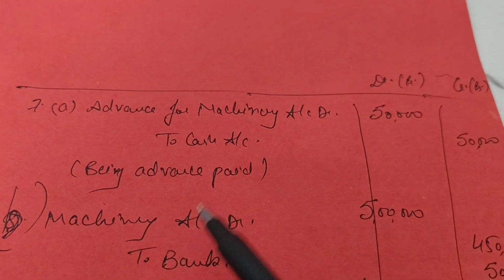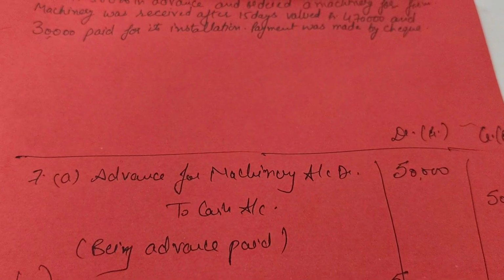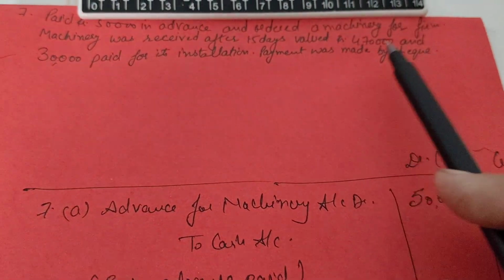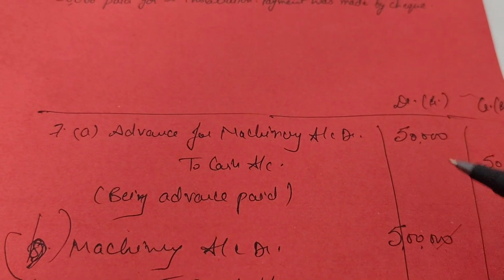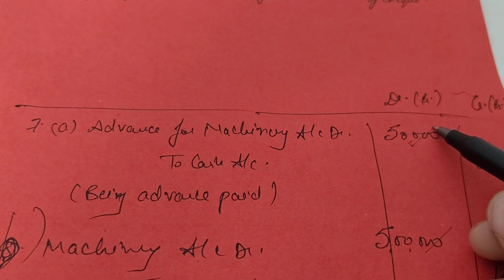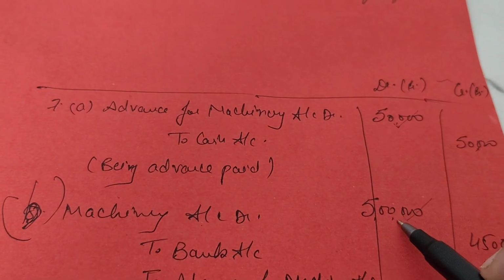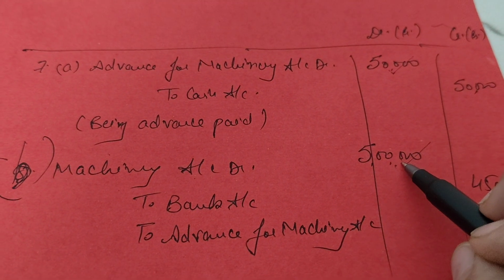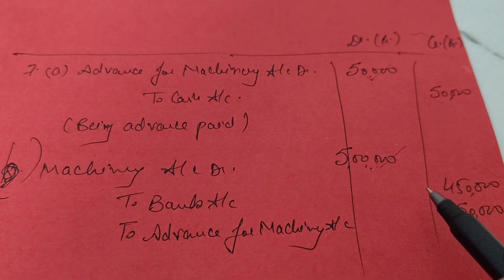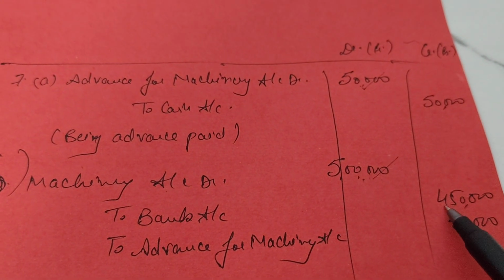That is machinery account debit worth rupees 5 lakh. But the payment was made by check. Now, out of 5 lakh, 50,000 have already been paid. But machinery will be debited with the full value here. So, machinery debited with 5 lakh and the payment was made through check.